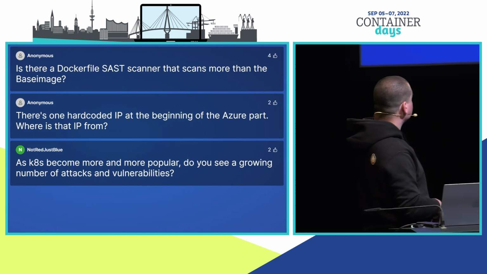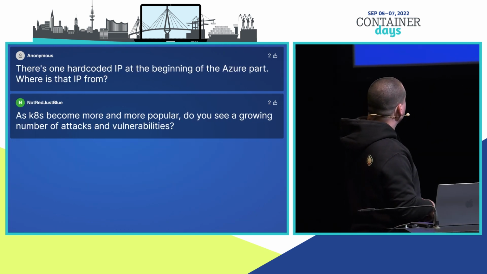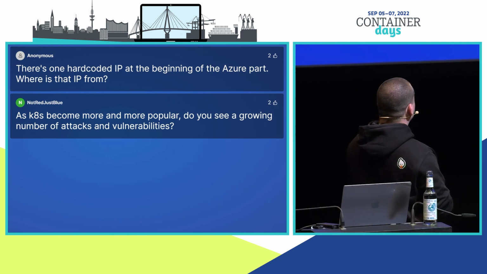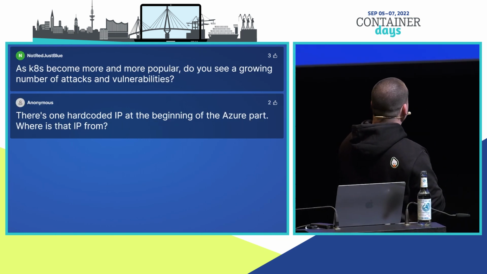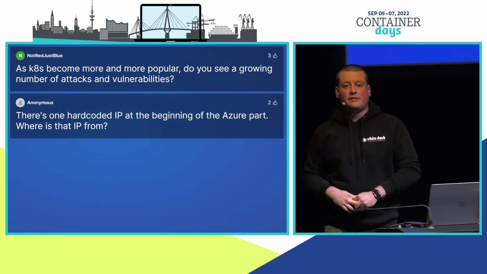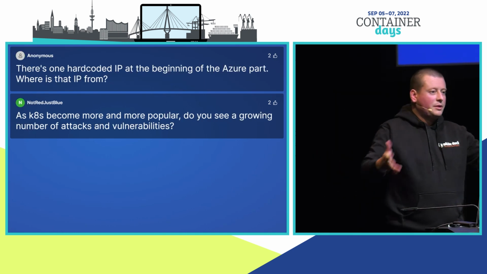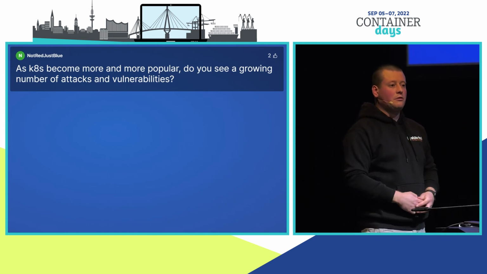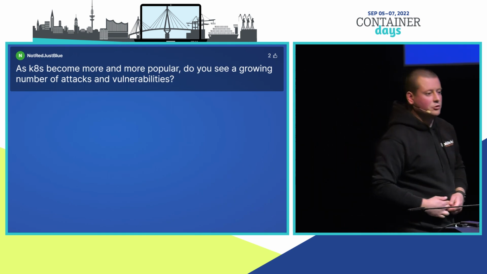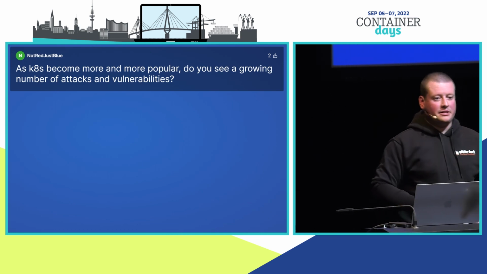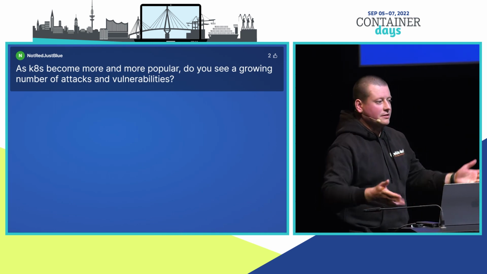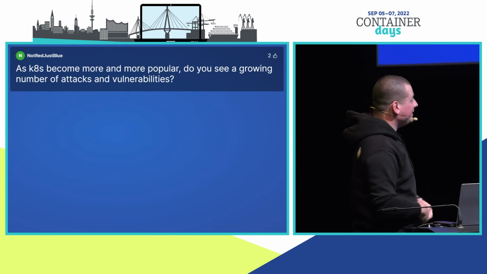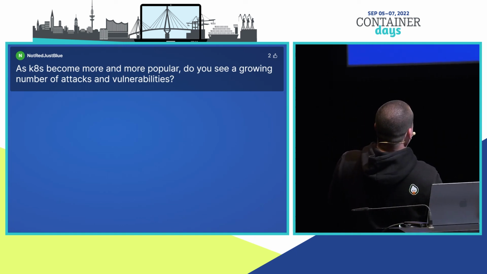Okay, last question, because we're heading to the end of our time. There's one hard-coded IP at the beginning of the Azure part. Yes, this IP address is basically the metadata service of Azure. This is an IP everyone can use, a well-documented IP for Azure, and I think it's the same one for AWS and Google. So you just need to search for it and can use it. So it's basically hard-coded.